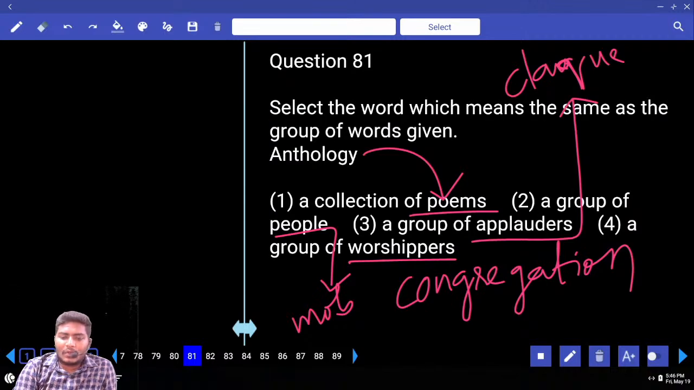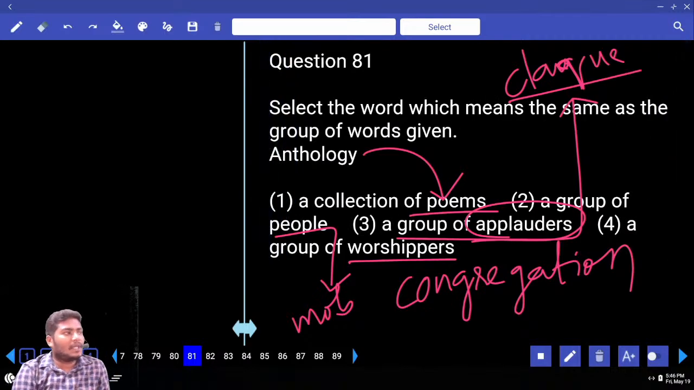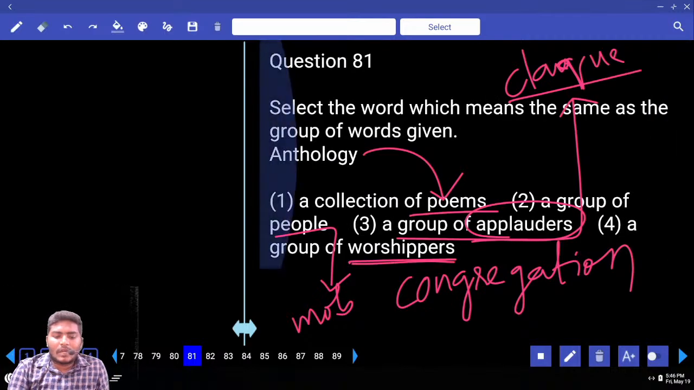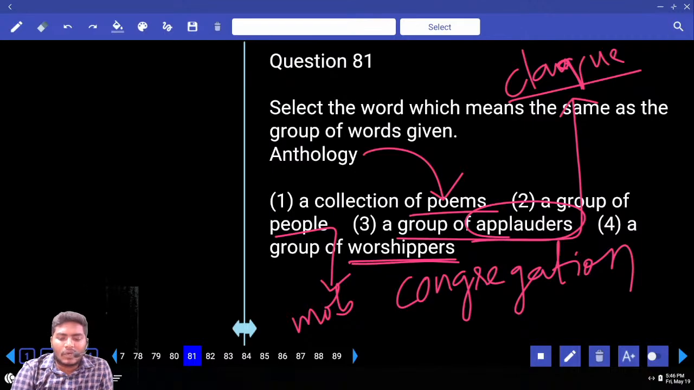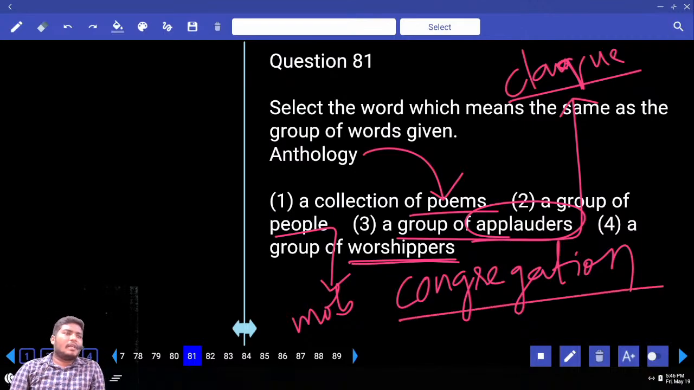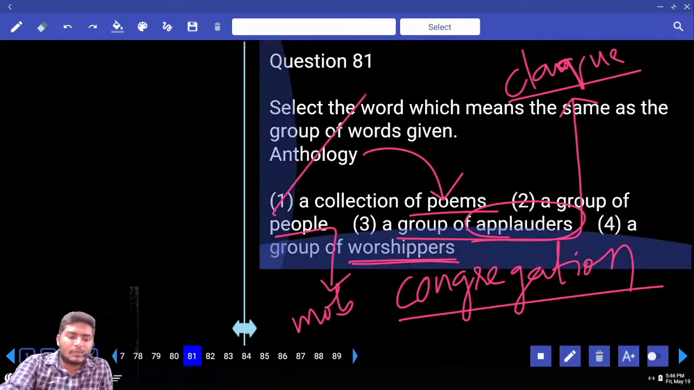Look at the next one. Group of people, you already know it. Let us look at group of applauders. What do you mean by applauders? Applaud means, first of all, appreciation. Any group of people who appreciate others are called a CLAQUE. Next word, what is the next combination? A group of worshippers, that is nothing but congregation. So the answer is the first one.